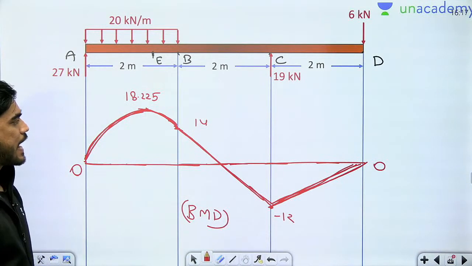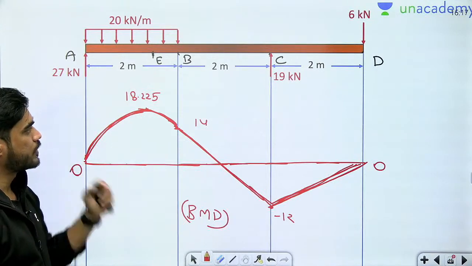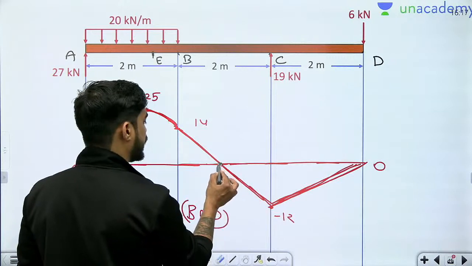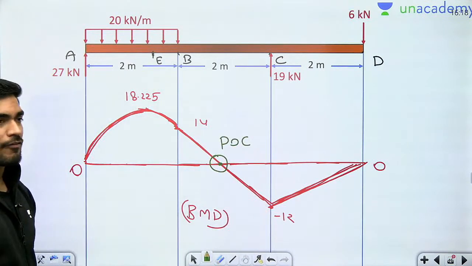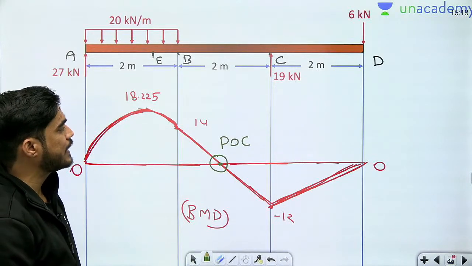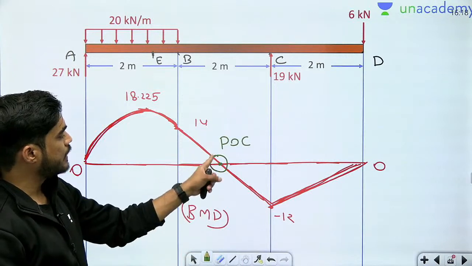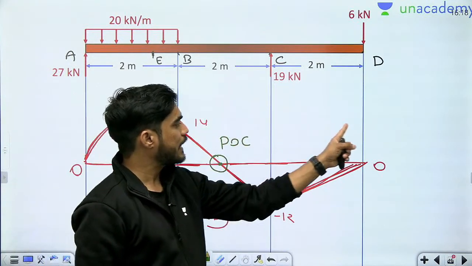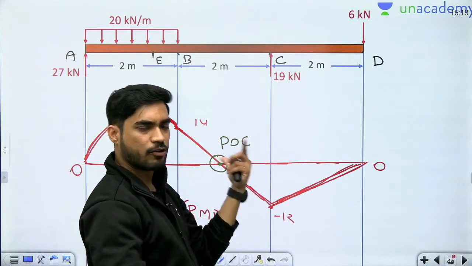and you can see that maximum bending moment is at E because shear force is changing sign, and you are getting a point of contraflexure here. This is the point of contraflexure. How you will find the location of this point? Very easy. Either apply similar triangle, or you can find the location of point of contraflexure by assuming any distance here and take bending moment, equate it with 0.